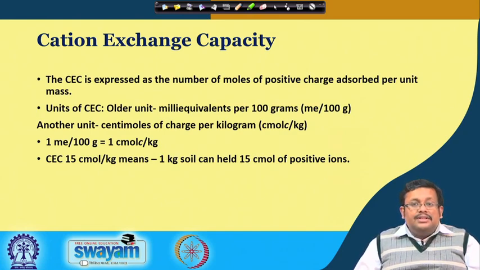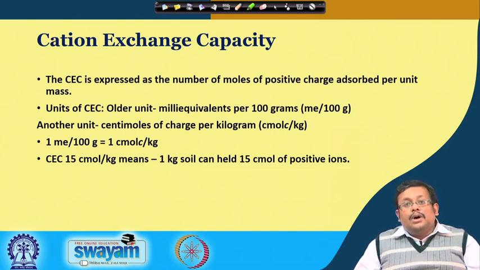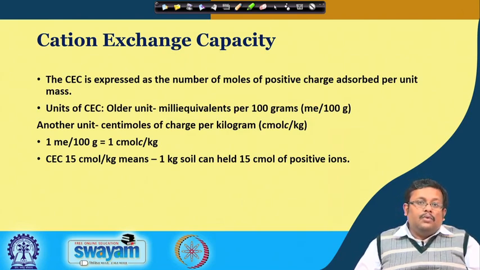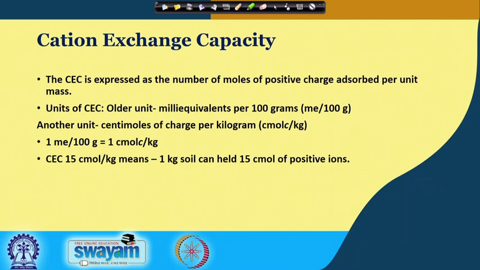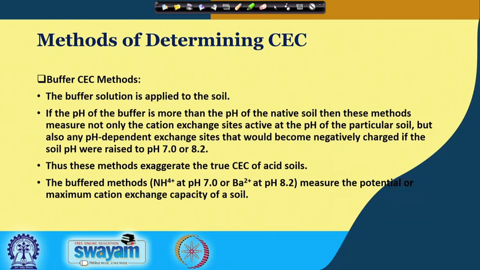However, the recent unit is centimoles of charge per kilogram, or cmol(c) per kg of soil. So, basically these two units are the same: 1 milliequivalent per 100 gram is equal to 1 centimole of charge per kg of soil. In other words, a soil with a CEC of 15 centimoles per kg means 1 kg of soil can hold 15 centimoles of positive ions.